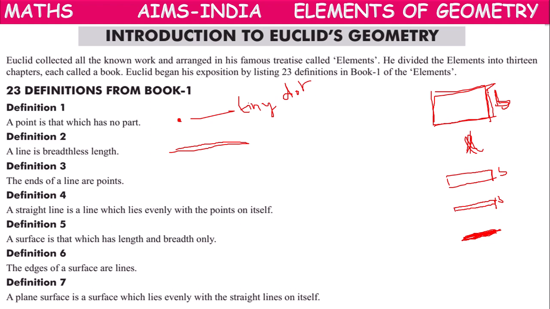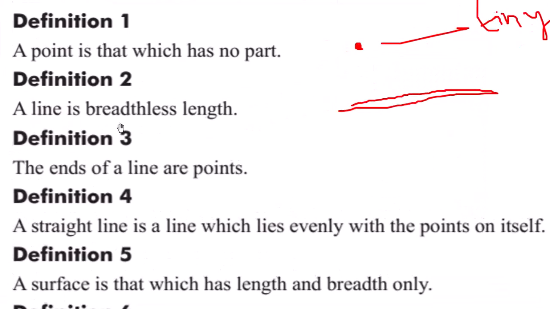So if the breadth becomes smaller, at one instant what happens? It will coincide with this line, meaning breadthless. The breadth will become 0. Only the length remains. So that kind of breadthless line is called length, meaning it has only length and zero breadth.